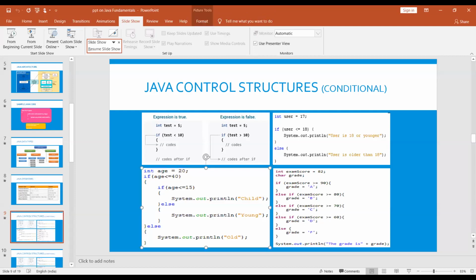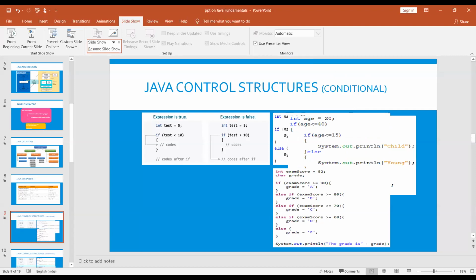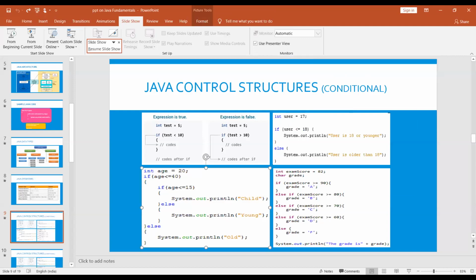In the first block I used if, with int test equal to 5. If the test is less than 10 and it is true, only then the statement in the if block should run. If the condition is not satisfied, it will break the chain and come down.